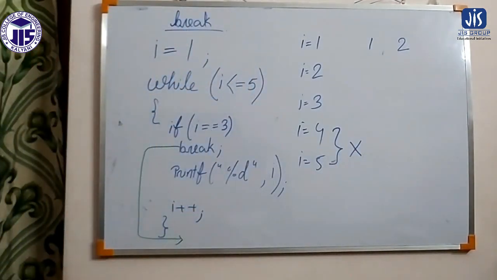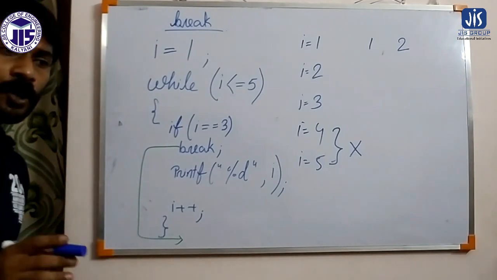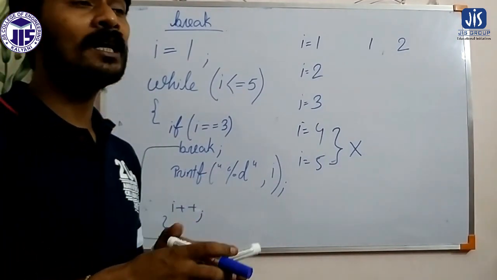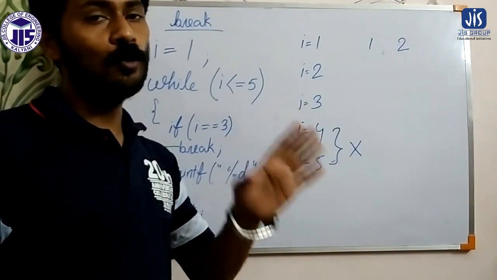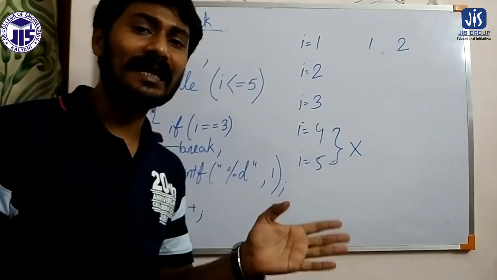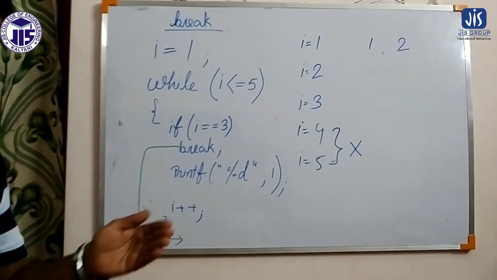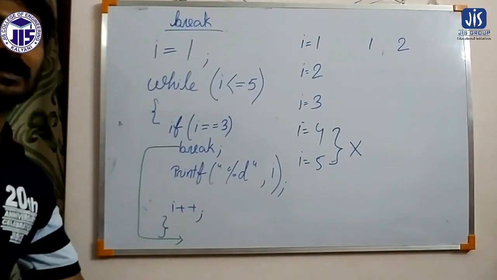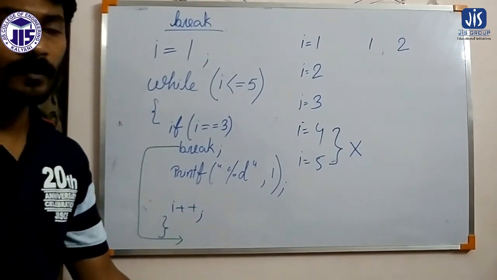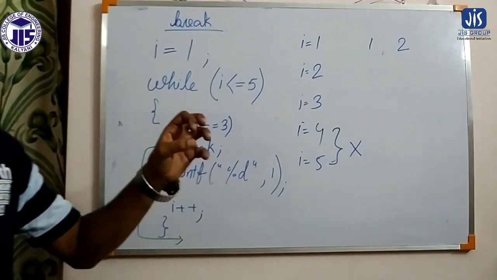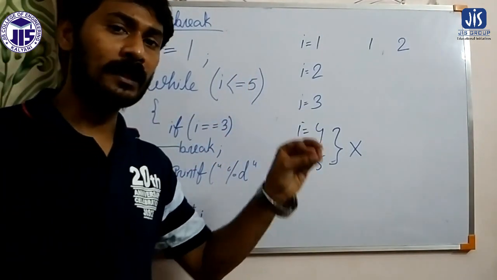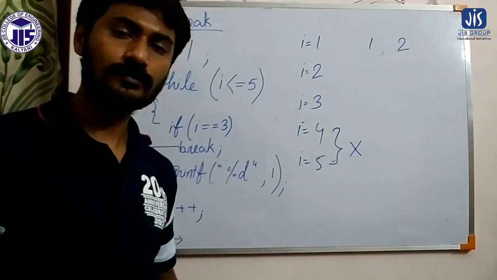As for the value of I equals to 3, we are executing the break statement. And break means whenever the break statement is executed, it will stop the loop completely, jump out of the loop and proceed with the further part of the program. So that is all about the break statement. Using break, we can stop the complete iteration of a loop.